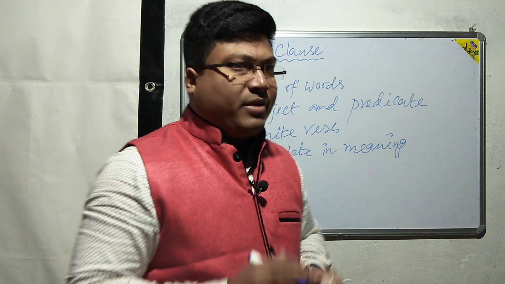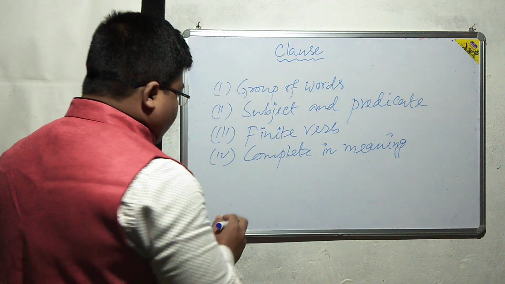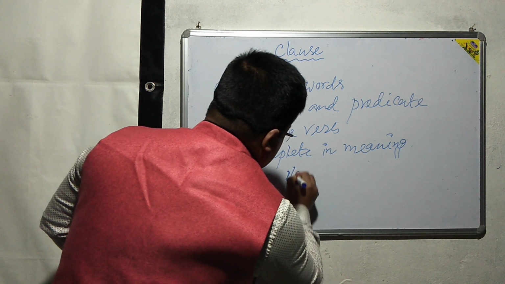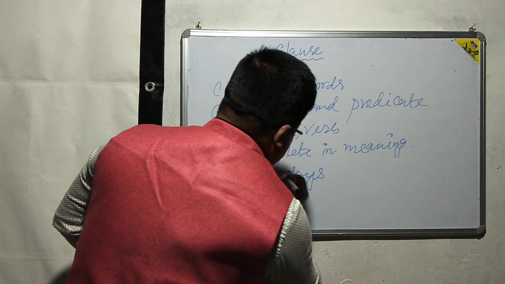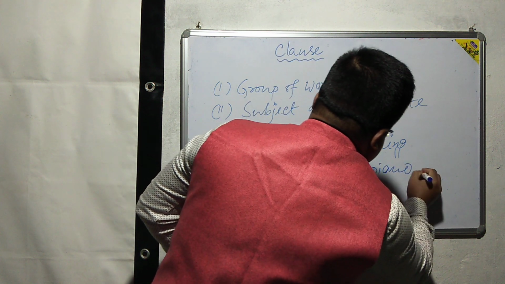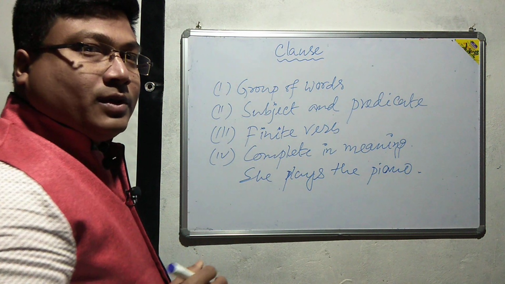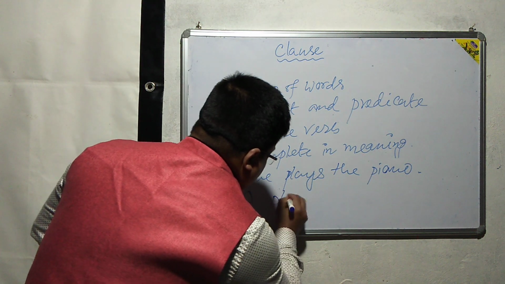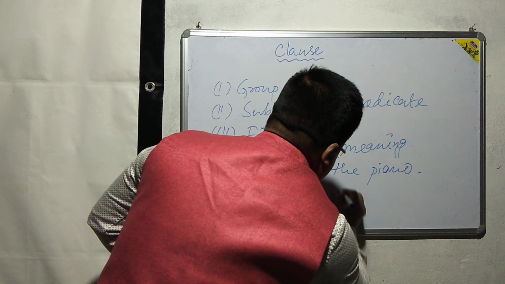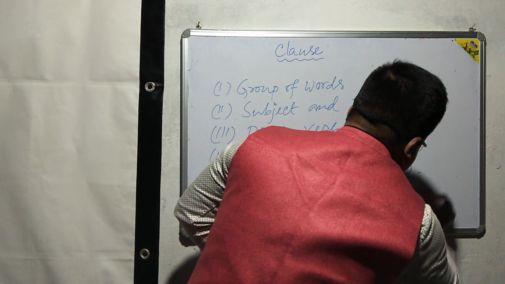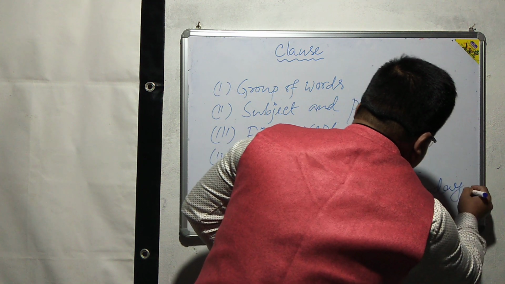Okay, I am giving you examples. She plays the piano. I play cricket every day.